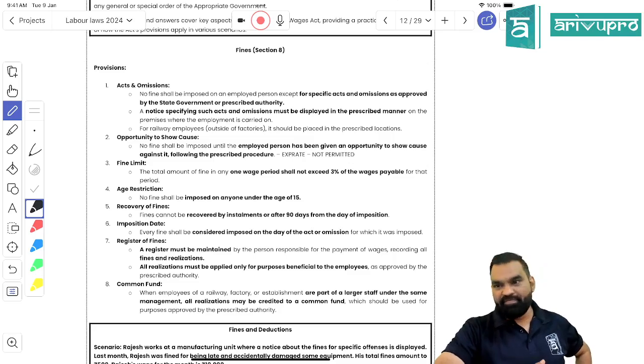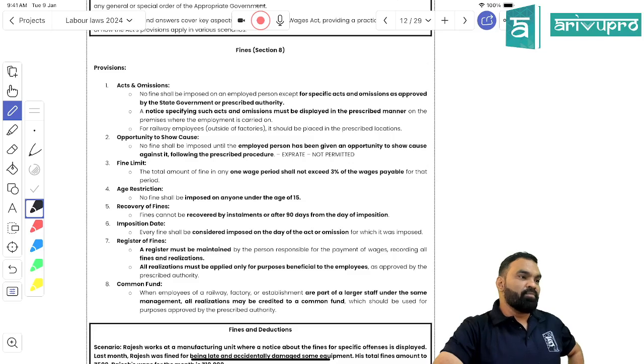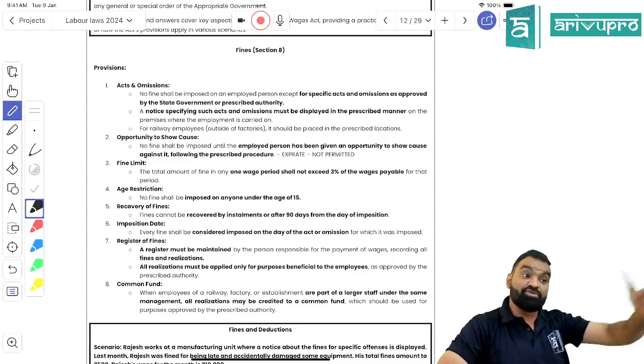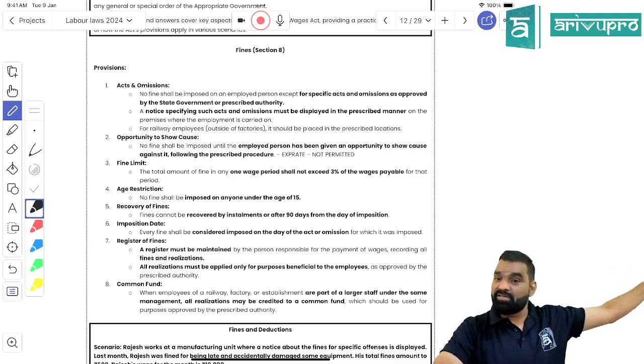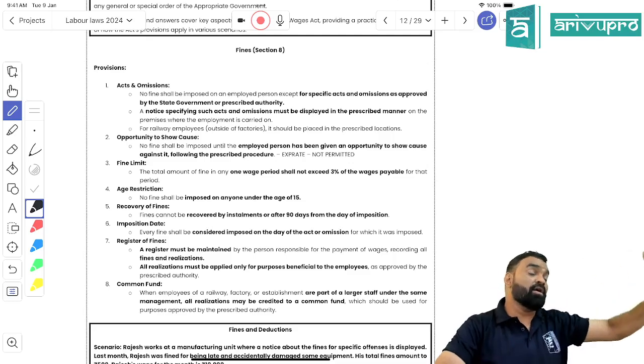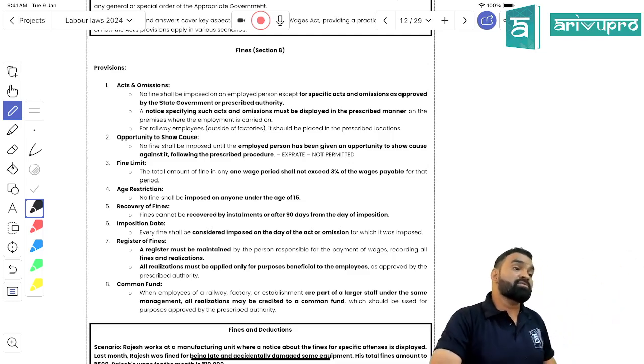Section 8. What is section 8? Rules related to fines. The first rule is that a fine can be imposed on an act or on an omission. The second rule is that it needs to be pre-notified by a written notice, not oral notice. You should have evidence that the written notice has been given to the employee. Third, it should be according to the state rules as well.